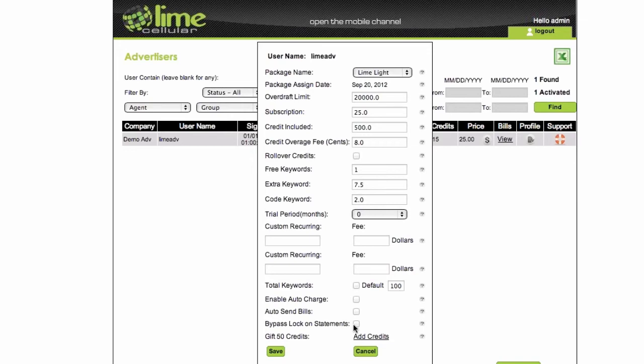So if you remember, before I had it locked and I was locked on the statement. If I click bypass, you can bypass that lock for a specific advertiser. So if you want, as a rule, to have everything applied to all your clients and you want to bypass just for a specific advertiser, you can do that.